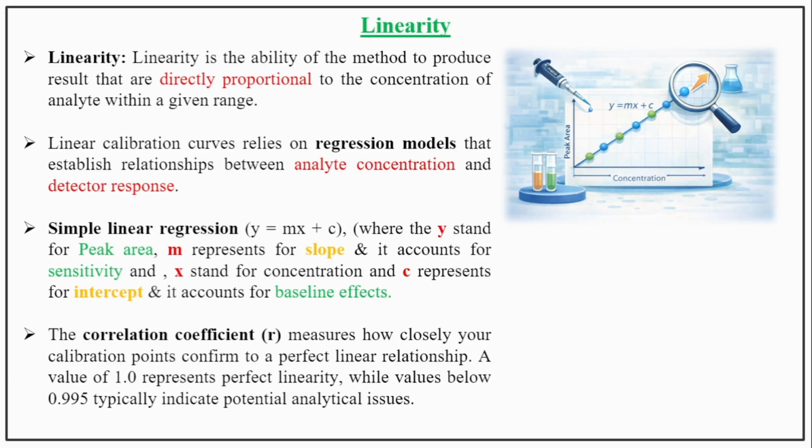For linearity, we mainly follow simple linear regression, y = mx + c, where y stands for peak area, m stands for slope, which accounts for sensitivity, x stands for concentration, and c represents the intercept, which accounts for baseline effect. The correlation coefficient, denoted by R, measures how closely your calibration points conform to a perfect linear relationship. A value of 1.0 represents perfect linearity, while a value below 0.995 typically indicates a potential analytical issue.